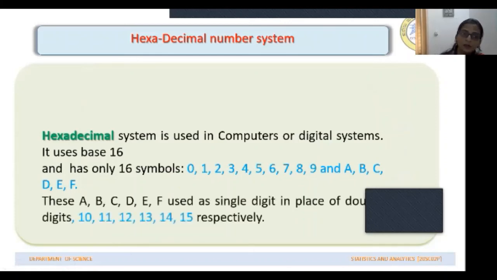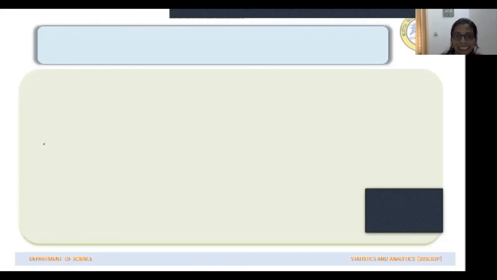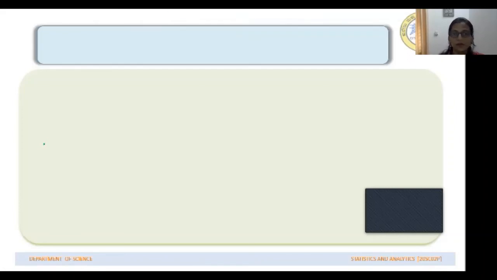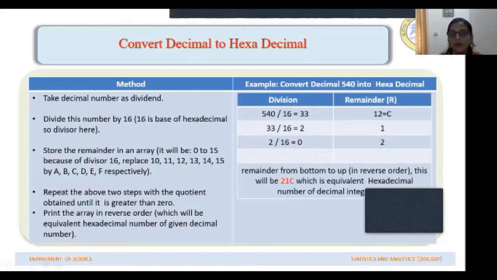So to convert a number from decimal to hexadecimal form, you just have to divide the given number by 16 and note down the remainders. You have to go on dividing by 16, repeated division, till the quotient you get will be 0. For example, you want to convert 540 into hexadecimal form.